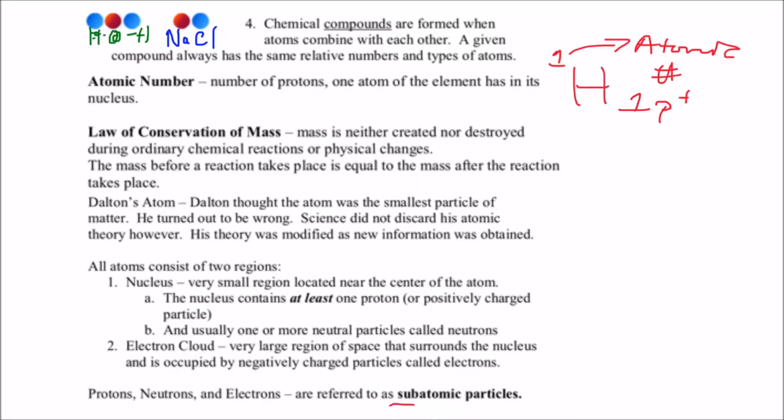All right, so in science, sub means below or less than. Of course, atomic is referring to atom, and then particles are just small little bits of matter. So a subatomic particle is a very small particle, and it is smaller than an atom. So these things are smaller than a single atom, which again is what made John Dalton be wrong about that little piece right there.